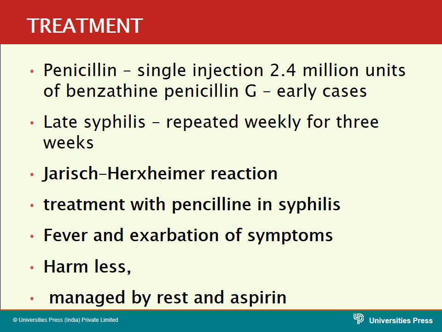So lastly, we will come to the treatment aspect of syphilis. Prior to the invention of penicillin, it was very difficult to treat syphilis patients. Luckily, penicillin was invented. Penicillin gives good results with syphilis. Penicillin is given as a single injection, 2.4 million units of benzathine penicillin G in early cases. In late cases, the dose is repeated weekly for 3 weeks.